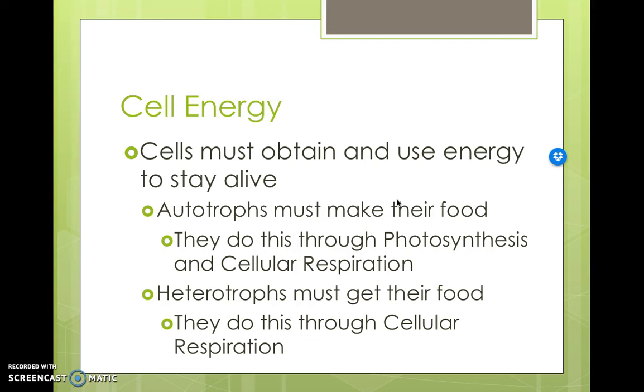So cells must obtain and use energy to stay alive. Autotrophs must make their own food, and they're going to do this through 2 processes, photosynthesis and cellular respiration. Heterotrophs must get their food, and they get their food basically by eating it, but once they get it, they're going to digest this food through a process called cellular respiration. So autotrophs do both photosynthesis and cellular respiration. Heterotrophs only do cellular respiration.